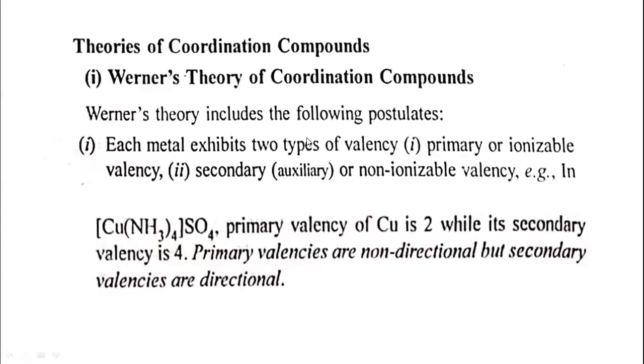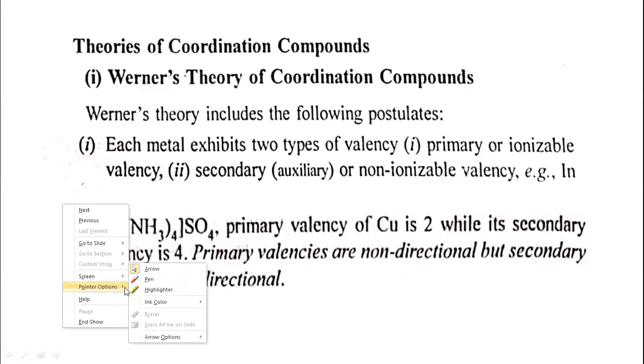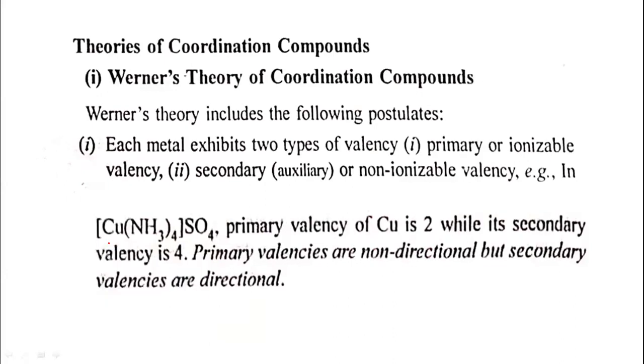For example, the complex compound given here on the screen, [Cu(NH3)4]SO4. In this complex compound, copper is the metal. So copper has two types of valencies. The first one is a primary or ionizable valency. The primary valency of the copper is 2 here. How does it become 2? Because this SO4 2 minus ion is ionizable.